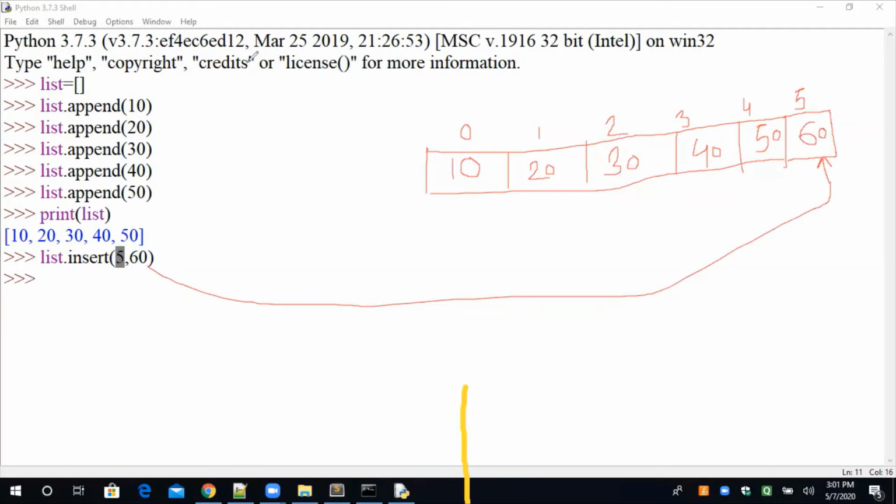Okay, 1 minute. Printing list. Now you can see that the 60 is inserted. So we have seen the 2 important functions over here. The number 1 is append and the number 2 is insert. Basically, whatever function or concept we are going to use, these basic terminology will not change. Understand? No problem. So these 2 things are enough.